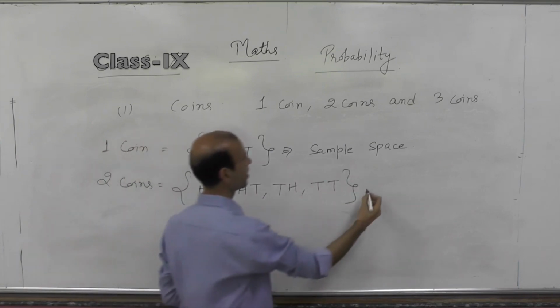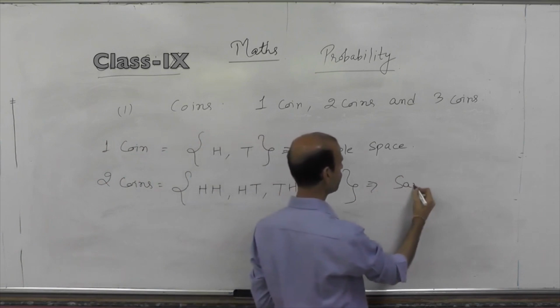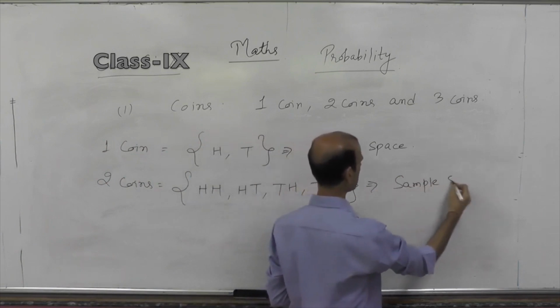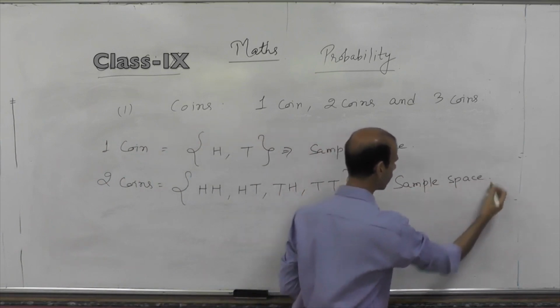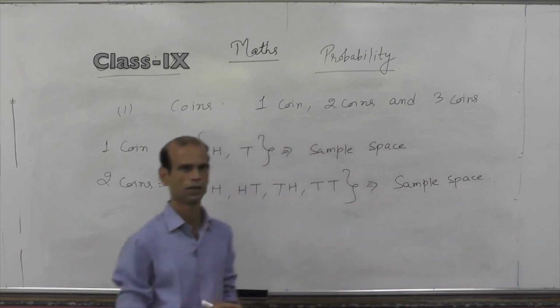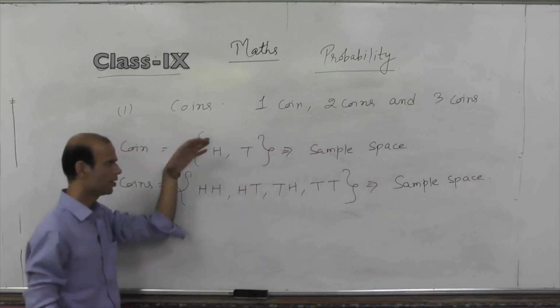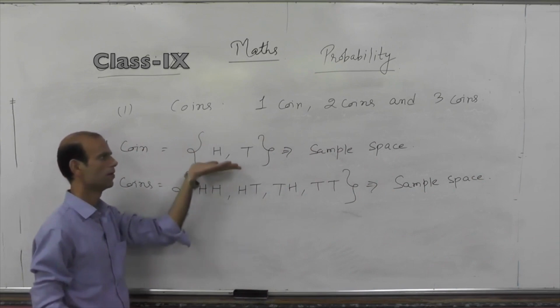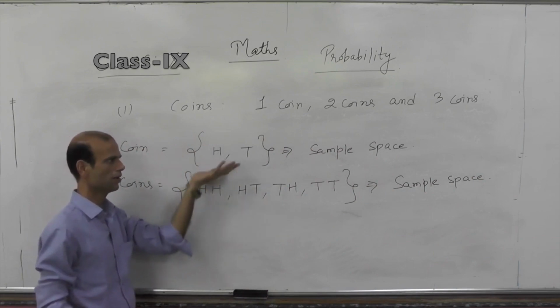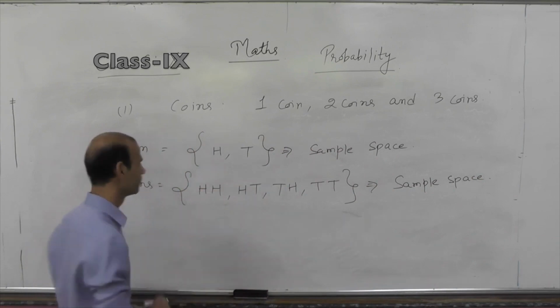This is a possible sample space for two coins tossed at the same time or one coin tossed twice. Got it? As the event changes, possible outcomes change, so the sample space also changes.